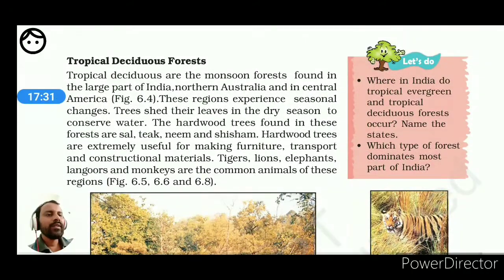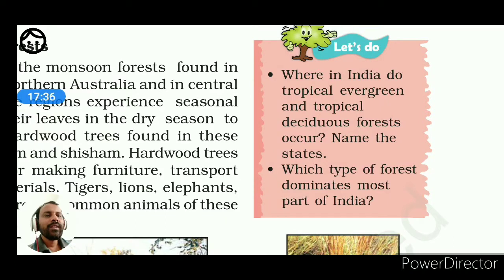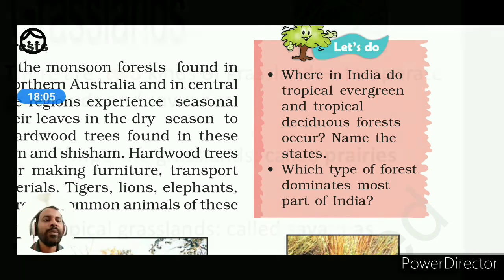Next one, this particular activity you also do in the map: where in India do the tropical evergreen and tropical deciduous forests occur? Name the states. In this regard I request you to go through the NCERT app, the Class 9 textbook. There is the same chapter, and from there you will get the information on which states the different types of natural vegetation are found, particularly tropical deciduous and tropical evergreen forest.